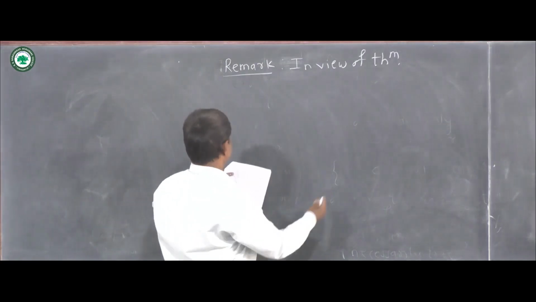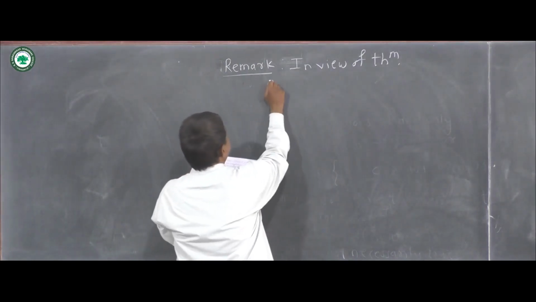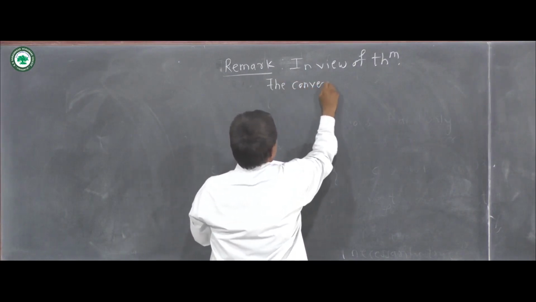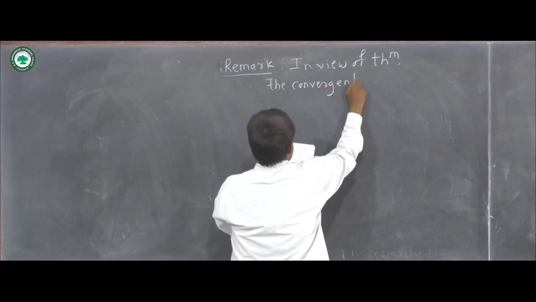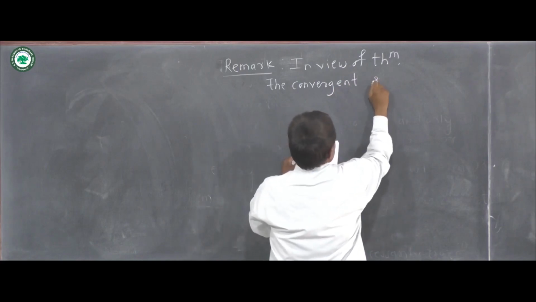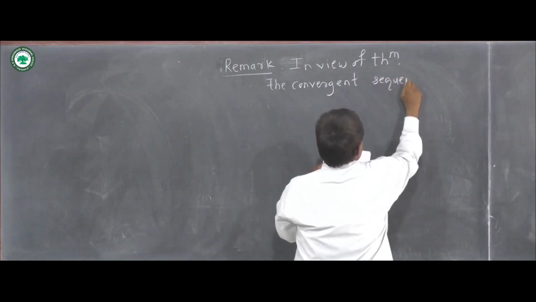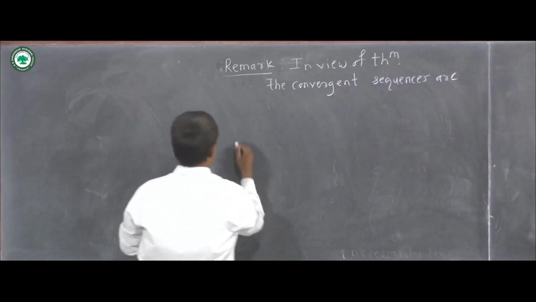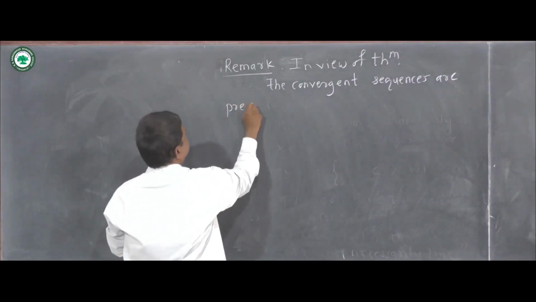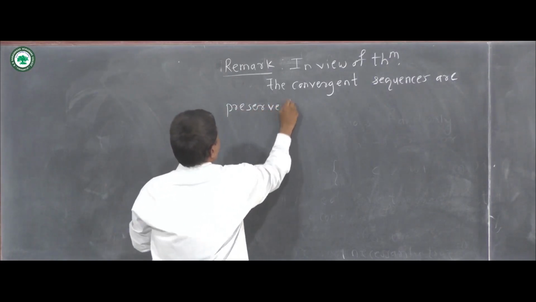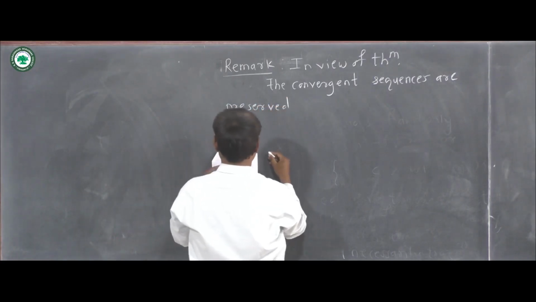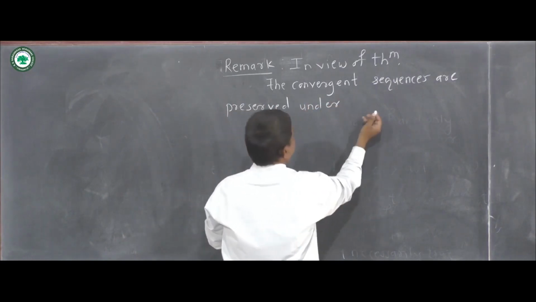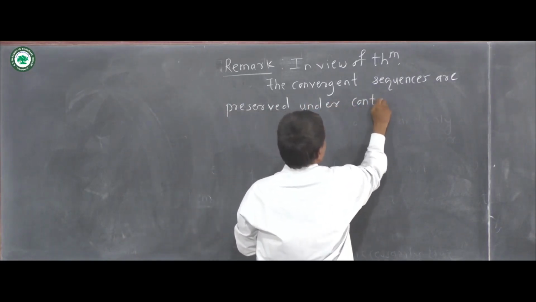So the convergent sequences are preserved under continuous mapping.